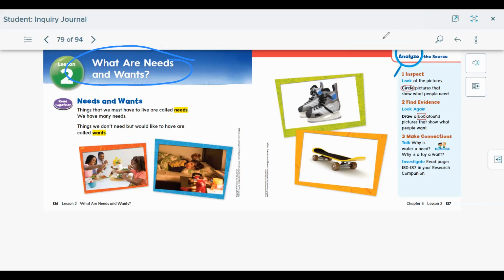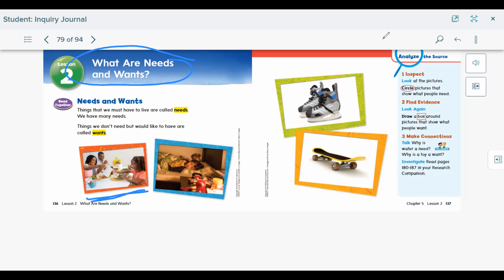Needs and wants. Things that we must have to live are called needs. We have many needs. Things we don't need but would like to have are called wants. Let's look at these pictures. We're going to draw a circle around the pictures that show what people need. So let's look at the first one here.